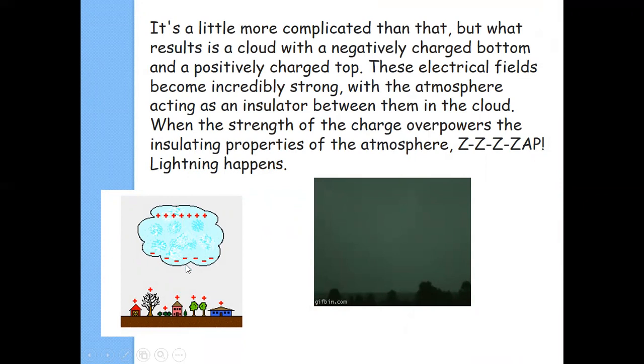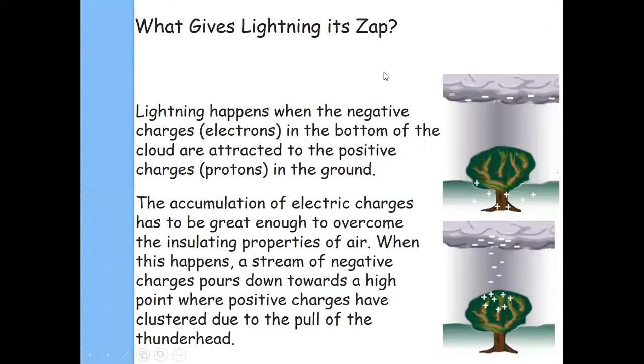These electrical fields are very, very strong, with the atmosphere around them acting as the insulator between them in the cloud. When the strength of the charge overpowers the insulating properties of the atmosphere, the lightning happens. So you can see how the lightning happens. This is what we see in the thunder cloud, and this is how the lightning happens.